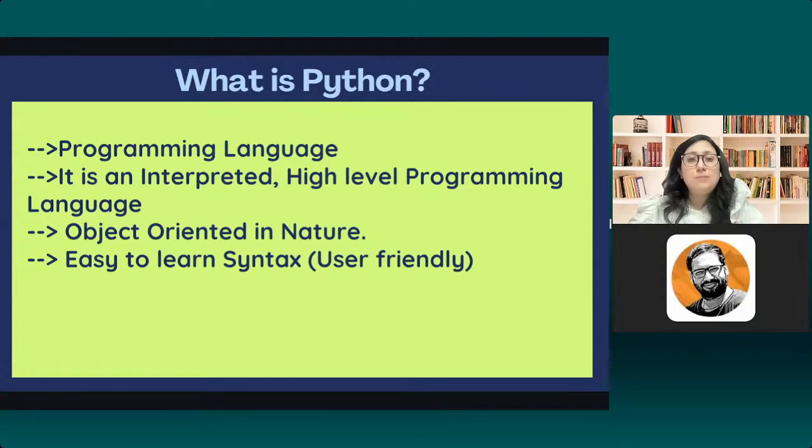Okay, then it is object oriented in nature. Now I'm going to explain this part in detail when I use it in the program. So that is just a freeze as of now, but we'll take it up. And then finally, we have an easy to learn syntax, because I told you that it's a lightweight language. We do not have to use a lot of header files and return statements and those cumbersome brackets. Also, the semicolon got rid of. That is again one thing that students used to face so much error in, because mostly when I did C programming with students, they used to forget those semicolons. So now you don't have to worry because you don't actually put it. We got rid of the semicolon in Python.